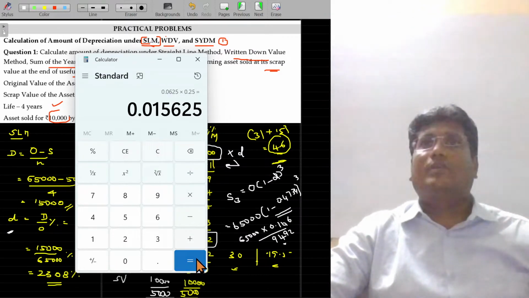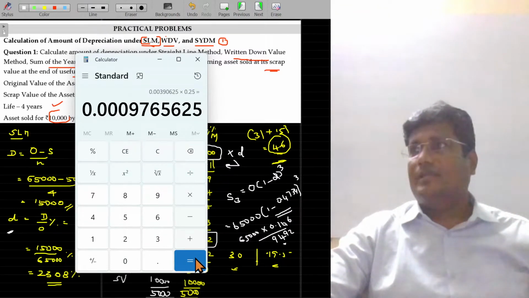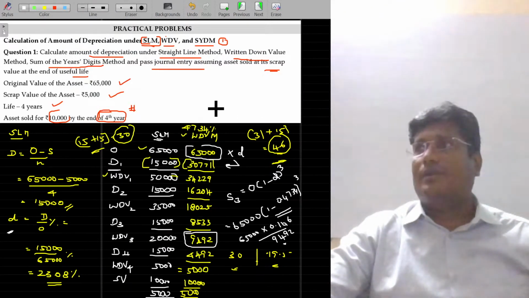Again press equal, power 3, 4, 5. That's all. That's how you can calculate easily. Are you able to get this in your calculator? Yes or no? This is how you can get the calculator operations also.